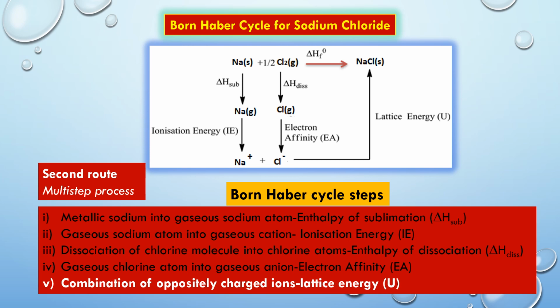Last step is the combination of gaseous ions to form a solid crystal. This step involves the combination of gaseous Na plus and Cl minus ions to give 1 mole of sodium chloride crystal. The amount of energy released when 1 mole of solid crystalline compound is formed from gaseous ions of opposite charges is called lattice energy. It is denoted by capital U, lattice energy.